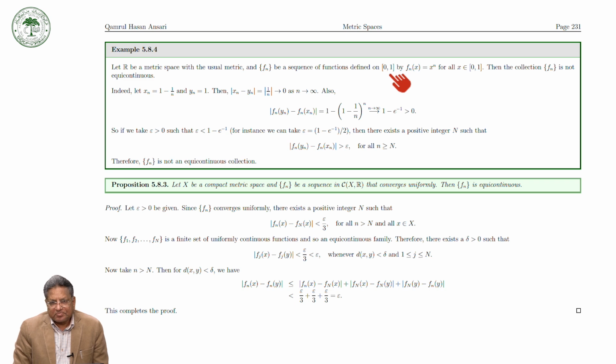Okay, so let us see when we will have a collection of functions which is equicontinuous.